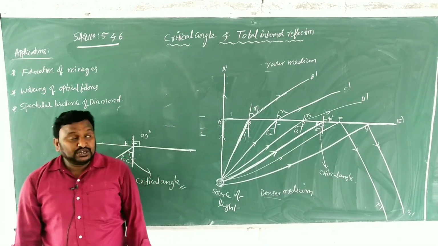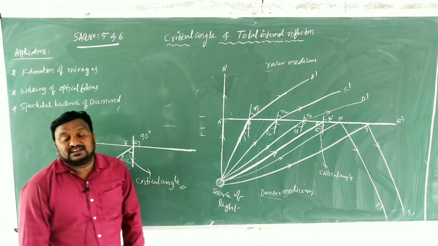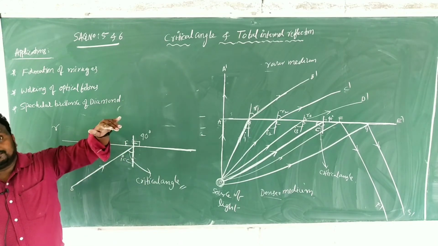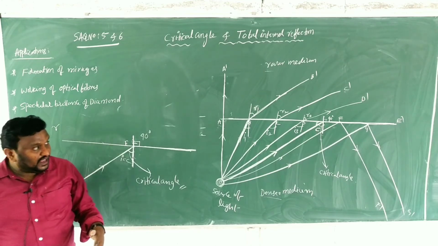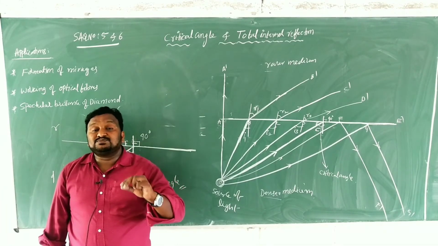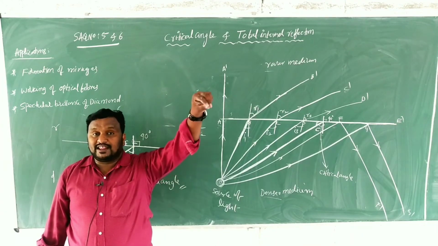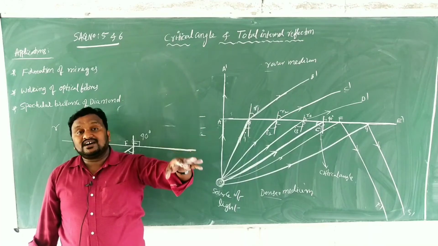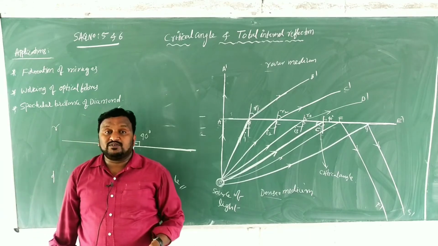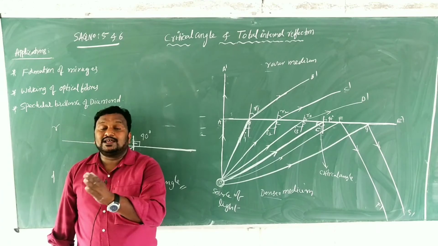And after that, now we are coming to the topic of total internal reflection. What is total internal reflection? For that, we have some definition. If the angle of incidence is more than the critical angle, when the light is moving from the denser medium to the rarer medium, then those rays are completely reflected back into the same medium. That phenomenon is what we call total internal reflection. What's that? Total internal reflection.